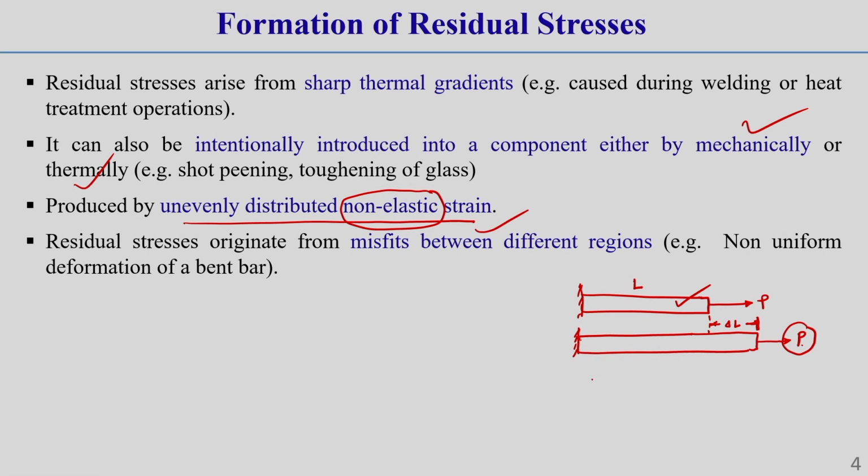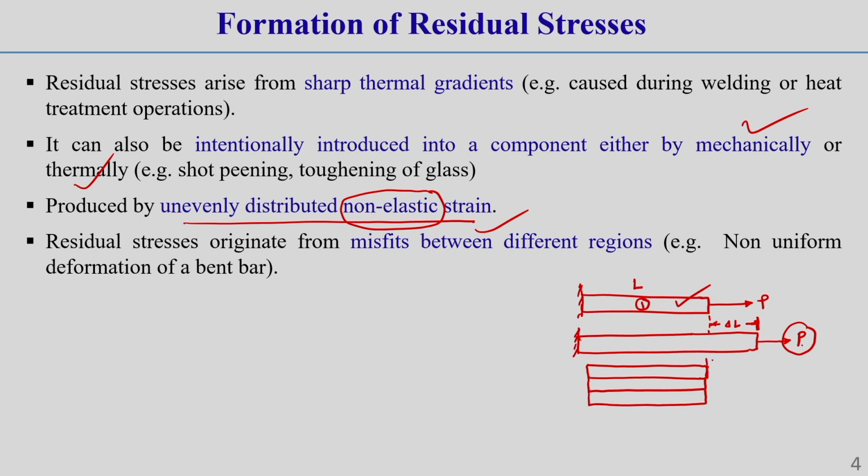Now let us take this first body, body 1, initially it was like this. Now let it have 3 different layers.